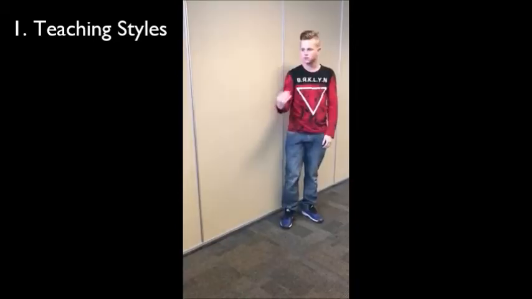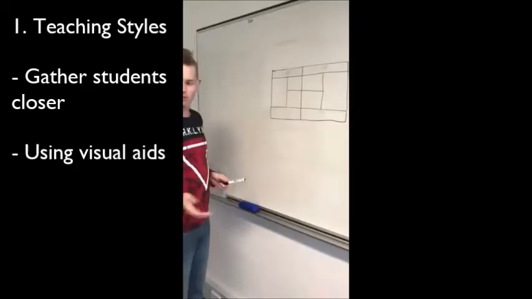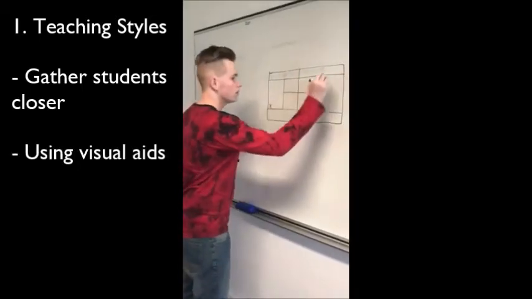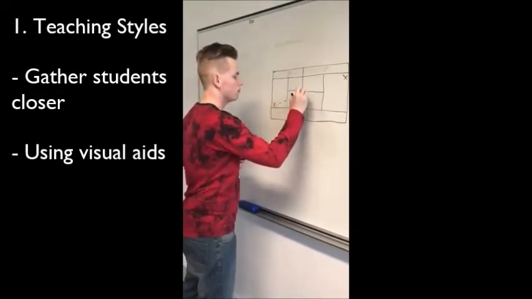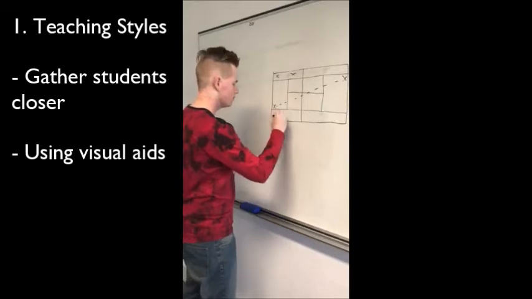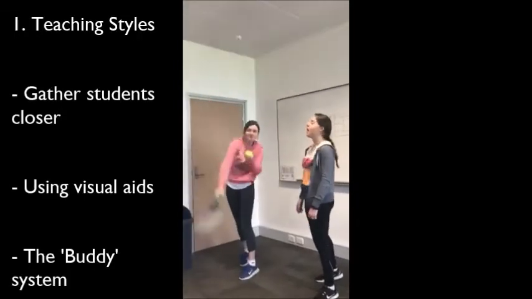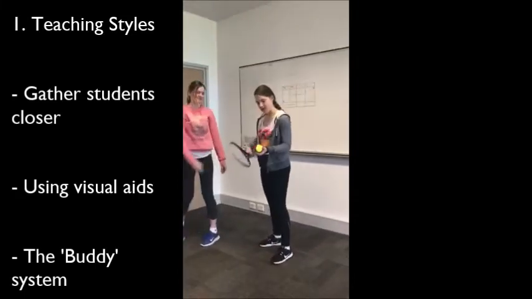The way you communicate with your students is very important so that students understand the techniques and instructions. It is also important to make a positive and safe learning environment by encouraging and using positive language and feedback. Make sure you gather students close so they can hear and see the teacher. Visual aids may also be of use for visual learners and those with hearing difficulties. You can demonstrate the technique, show the students the boundaries, or you can use pictures or videos to aid your explanation. And a buddy system enables the students to help each other.